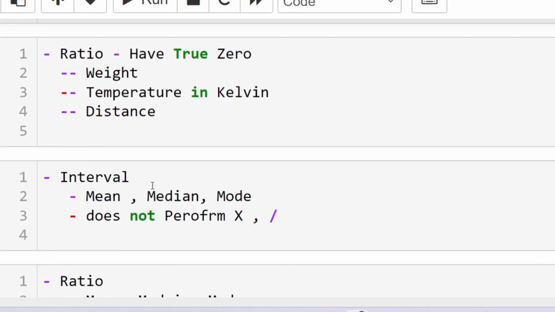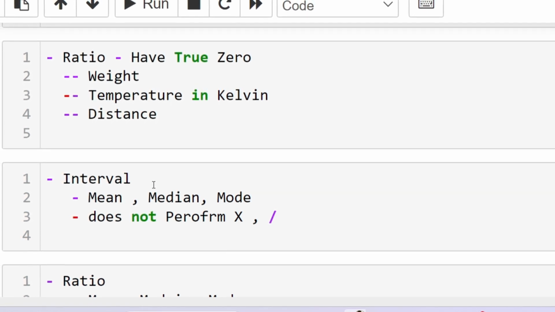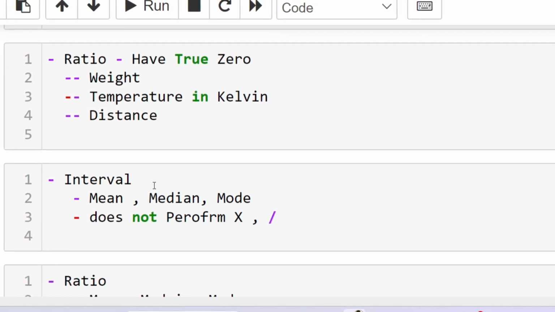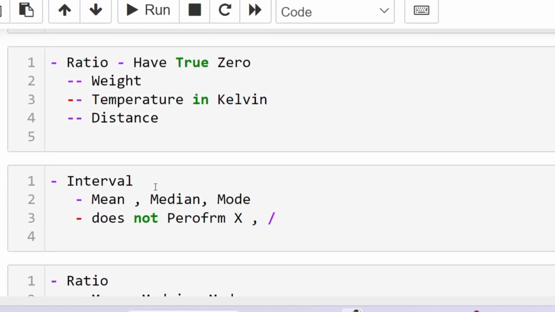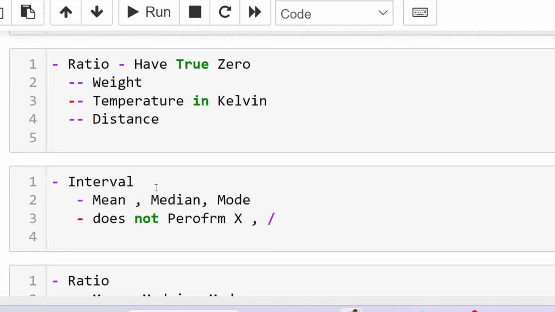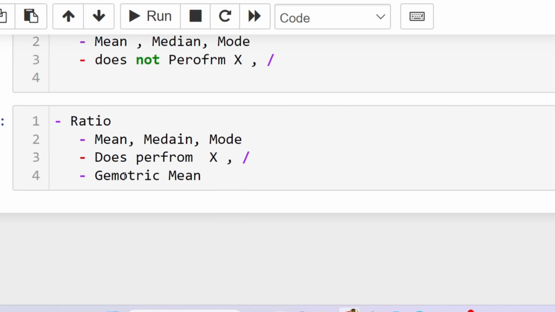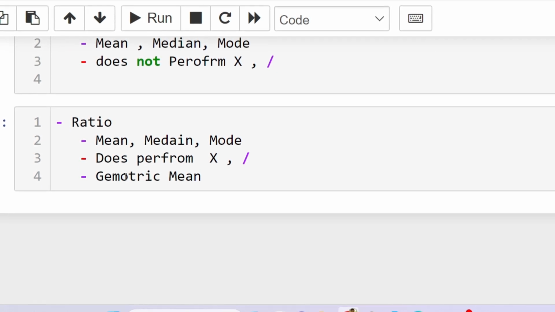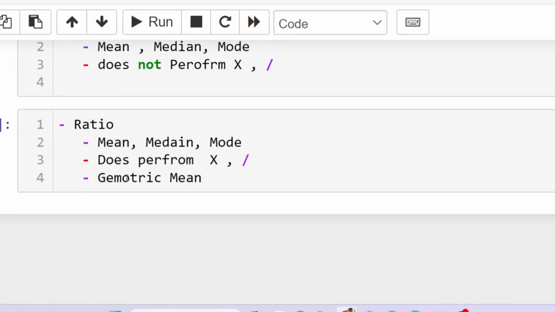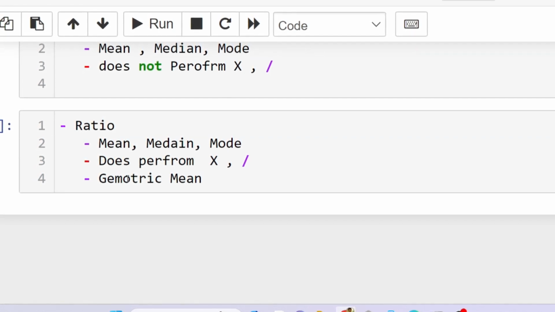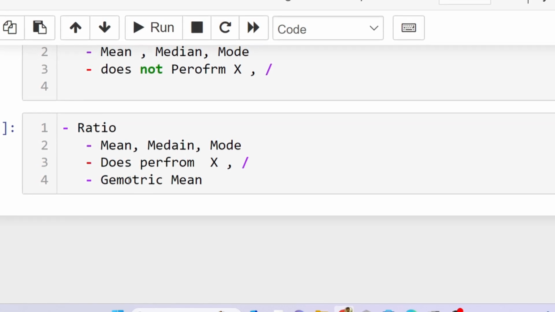Now let us move to the interval. On interval values, we can do the mean, median and mode, which are the central tendency values, but we don't perform multiplication or division on the interval. On the ratio, we can do the mean, median and mode, and also perform multiplication and division. Apart from that, we can also do the geometric mean.